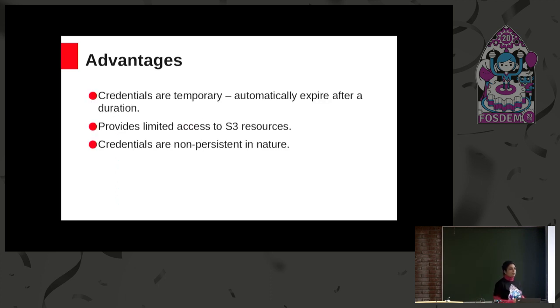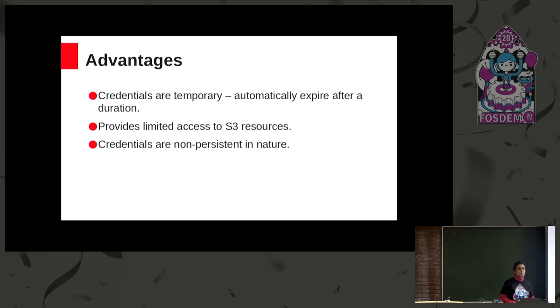So, what are the advantages of these kind of credentials? The advantage here is that the credentials are temporary in nature and they will automatically expire after some time. And since we have the concept of permission policies attached to role and STS APIs, we can control what kind of permissions we want to attach to these credentials, so that the end user need not have access to all S3 resources or all kind of S3 operations on the S3 resources that are available to it.